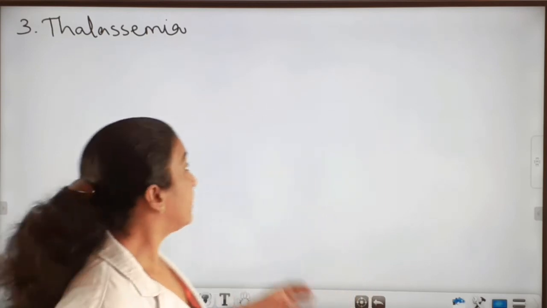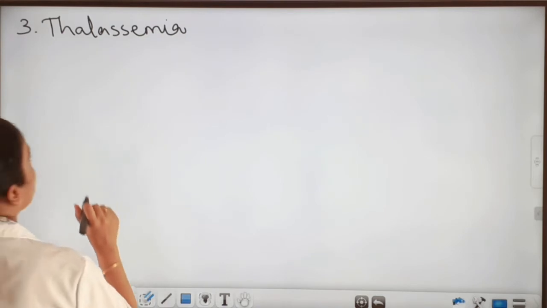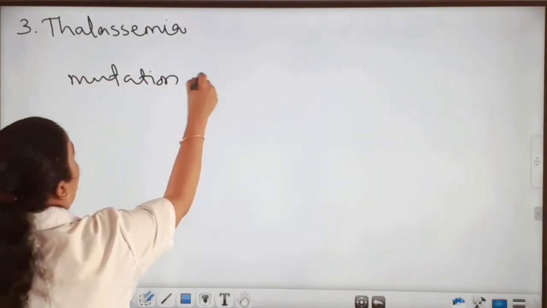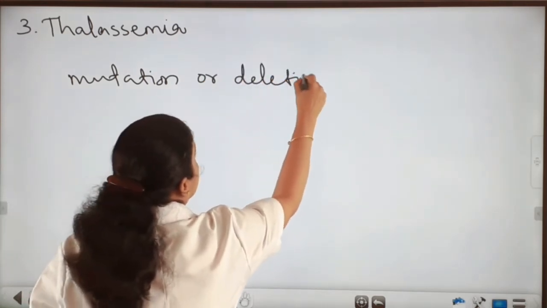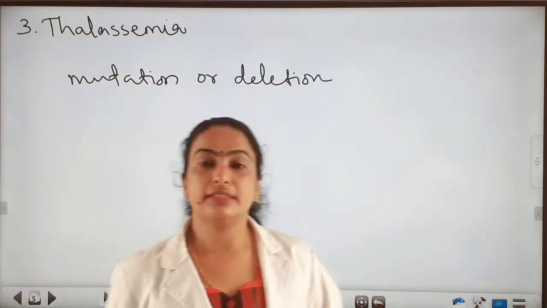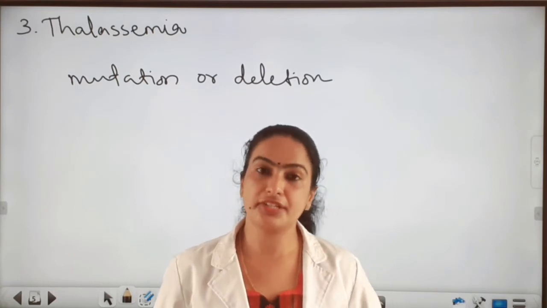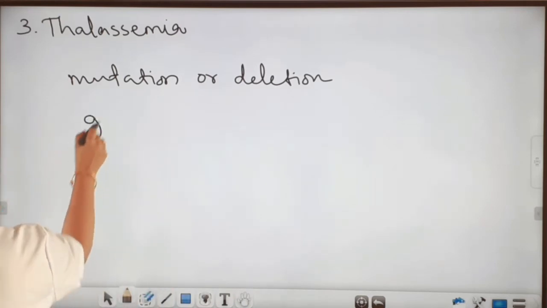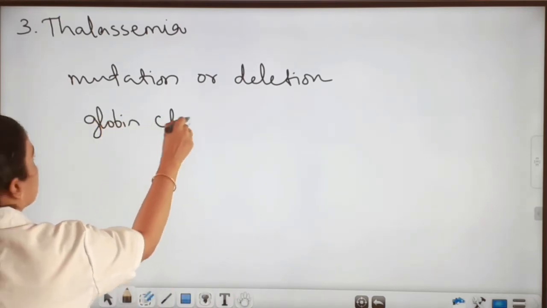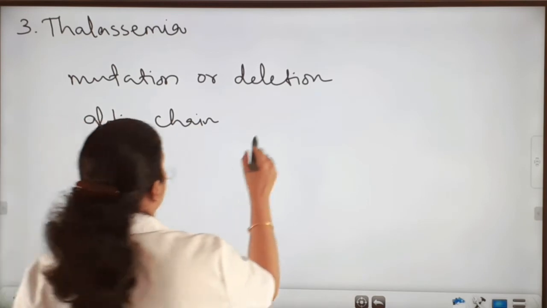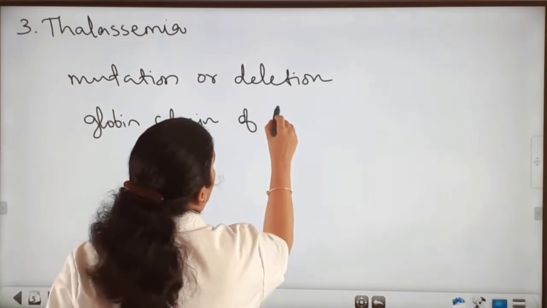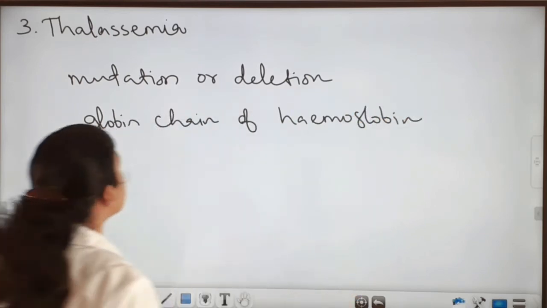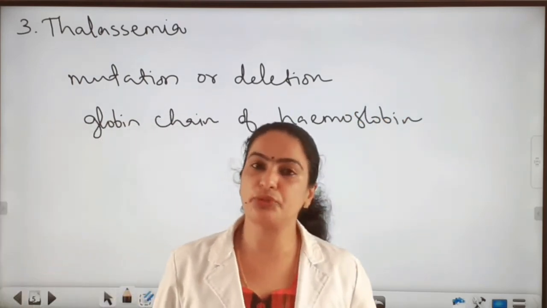This disease is due to mutation or deletion, and that results in a reduced rate of synthesis of the globin chain of hemoglobin.